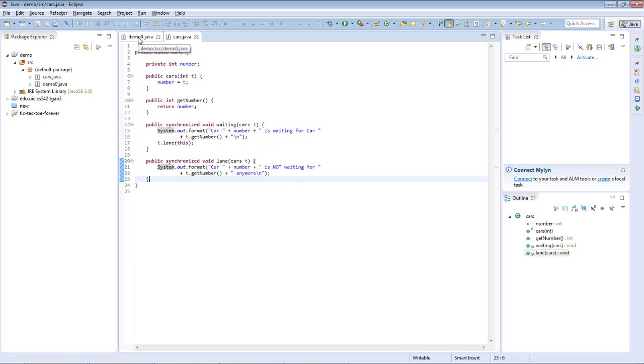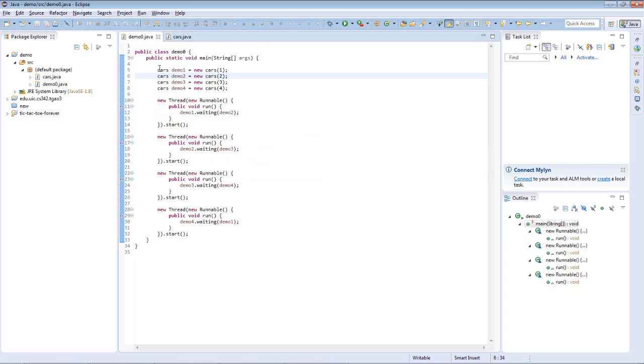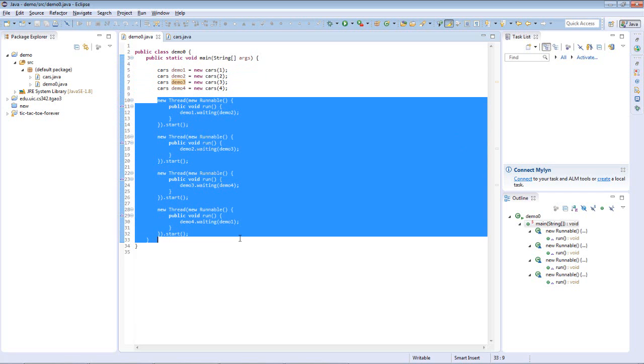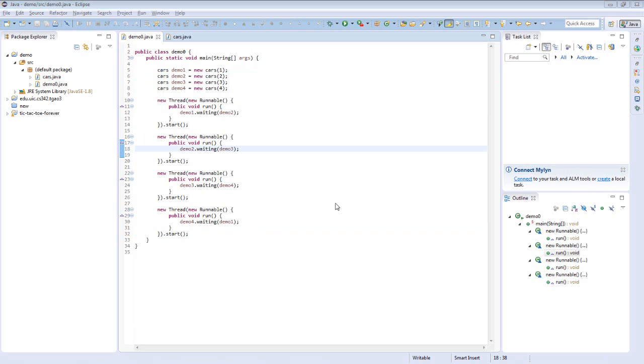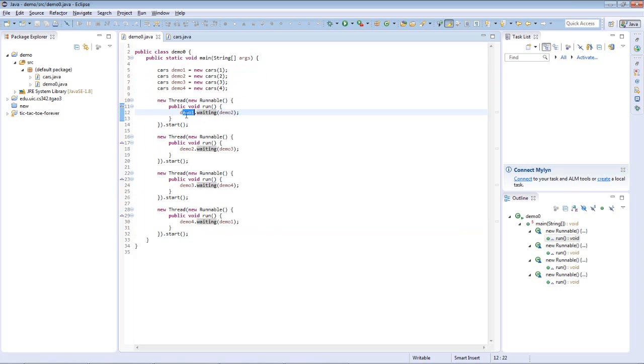As we go into demo main, we can see that we're creating 4 different cars: demo 1, demo 2, demo 3, demo 4. This represents car 1, car 2, car 3, and car 4. And we have created 4 different threads, and each thread works for each individual car. So, for example, in our first thread, we have car 1, which is waiting for car 2. In our second thread, we have car 2 waiting for car 3, and the next one is 3 waiting for 4, and 4 waiting for 1.